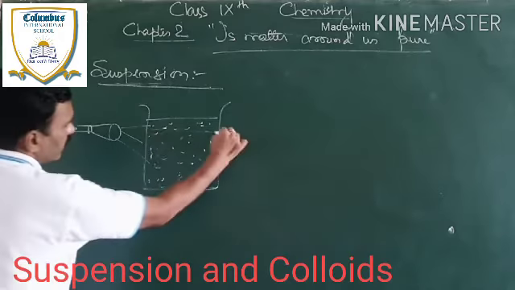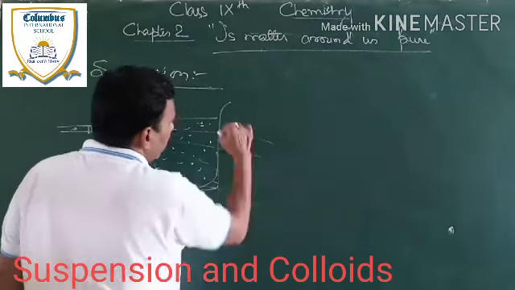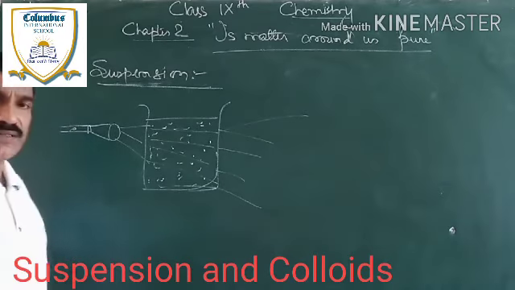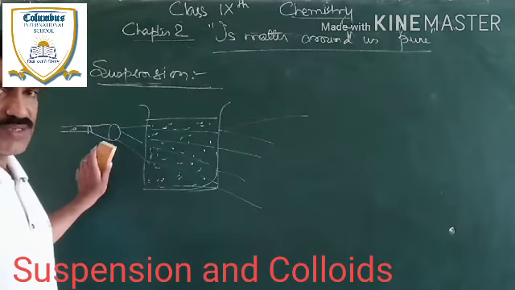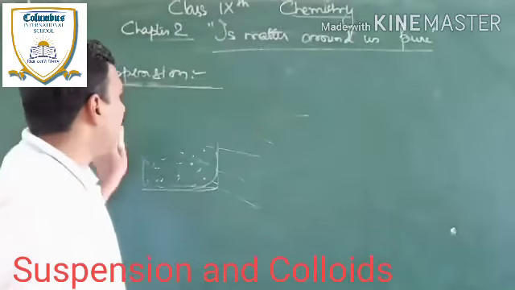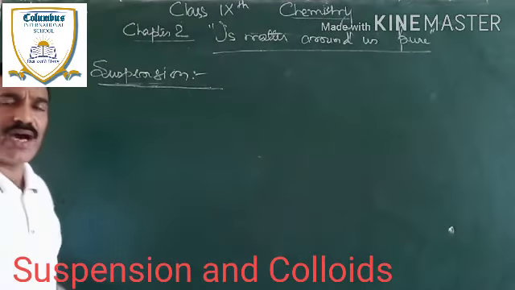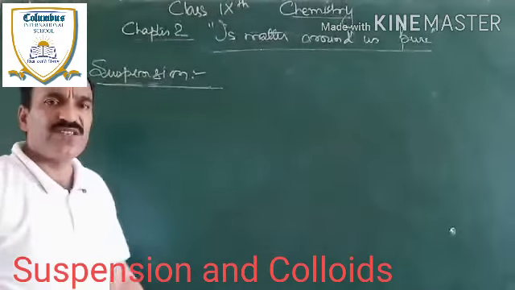But here you will be able to see the path of the light passing through the suspension, because the particles are comparatively bigger than in a solution, and hence they scatter the light, and once the light has been scattered, the path of the light is visible. So a mixture in which the solutes are not completely dissolved is called suspension.